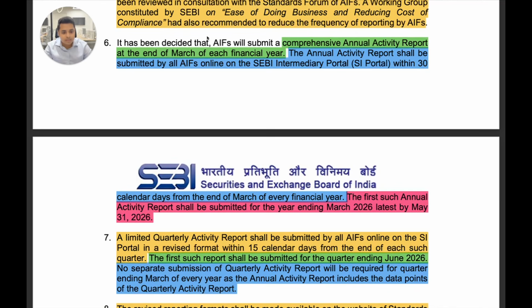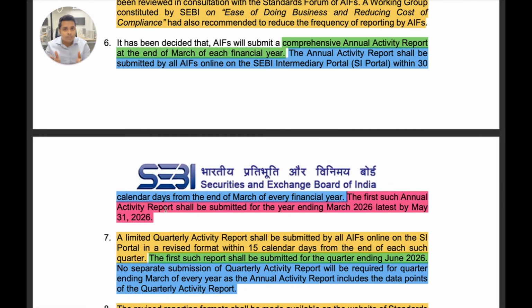So SEBI has now decided that AIFs will submit a comprehensive annual activity report at the end of March in each financial year, as I was saying in the start. This has to be submitted by all AIFs online on the SI portal within 30 calendar days. So this is 30th April, that's the specified timeline from the end of March every financial year. The first annual activity report shall be submitted for the year ending March 2026, latest by May 31, 2026.